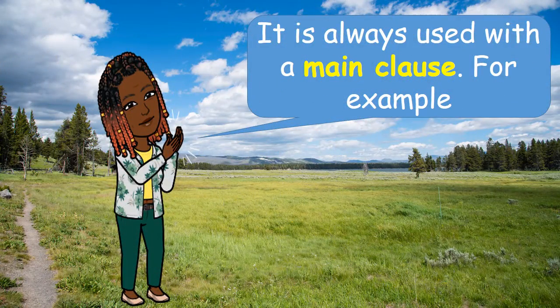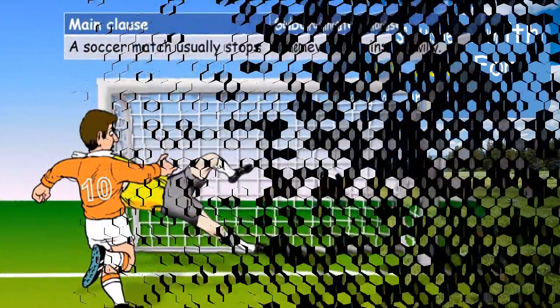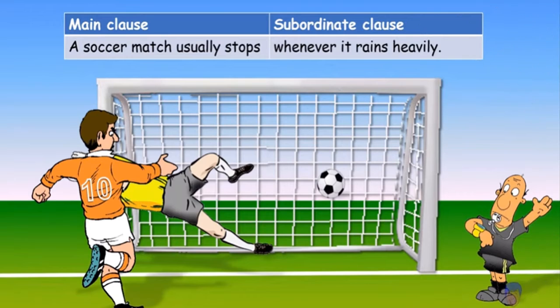It's always used with a main clause. For example, a soccer match usually stops whenever it rains heavily. The main clause, a soccer match usually stops, can stand by itself, but the baby clause, whenever it rains heavily, cannot stand by itself.